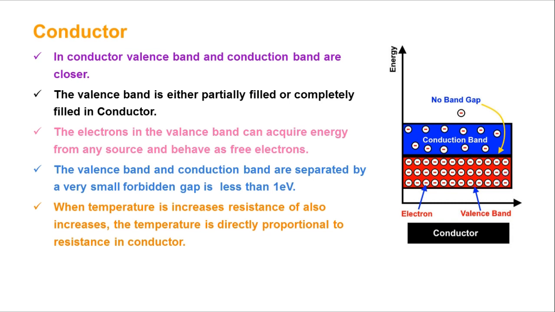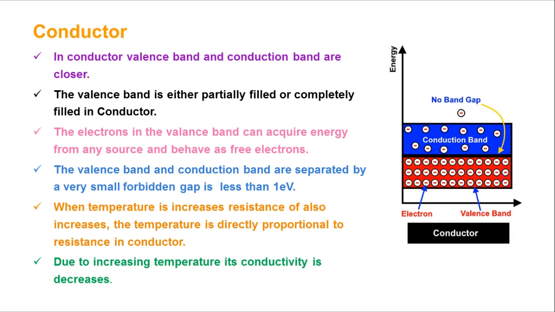So when temperature increases, resistance increases. When resistance increases, the flow of electrons decreases. So automatically its conductivity will decrease. That is the last point: due to increasing temperature, its conductivity decreases. Carefully listen to these two points. The temperature is directly proportional to resistance in a conductor.